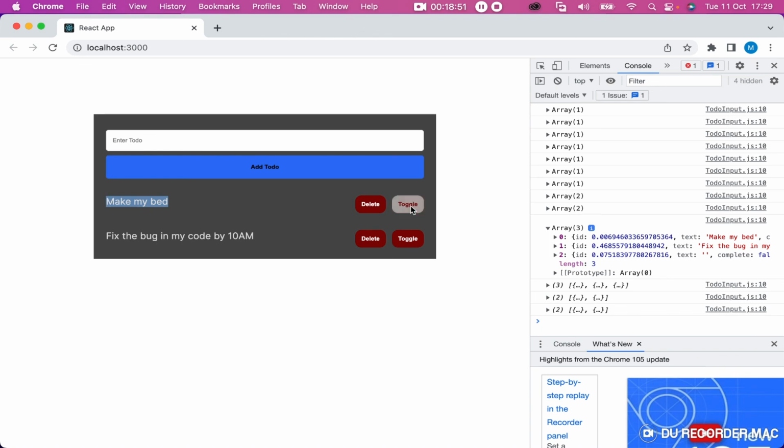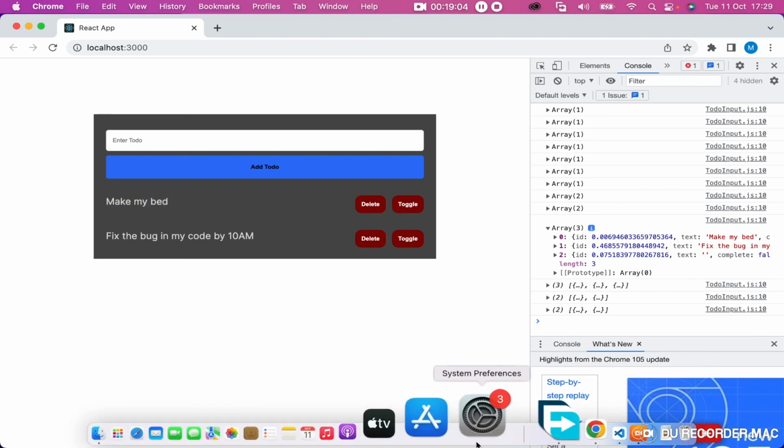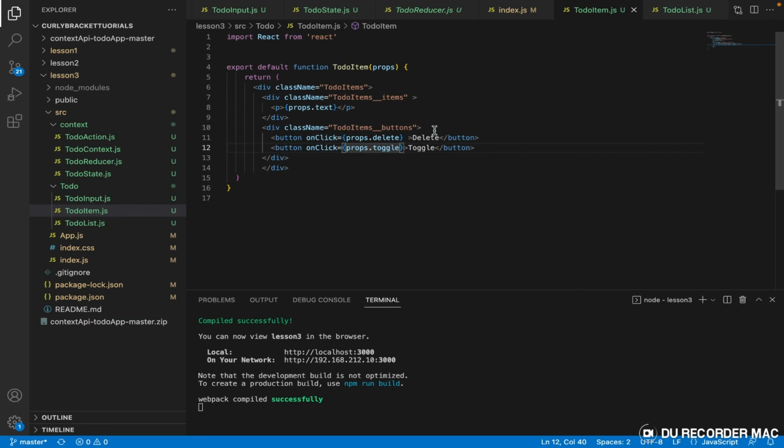We want, when we toggle this, this particular one to change to a different color, right? So the color of this one should be green when we have completed it. So we have completed this task, we click toggle, it turns green. To do that, we simply need to do something in our code right here. In this particular class, this is the class covering the paragraphs, right?